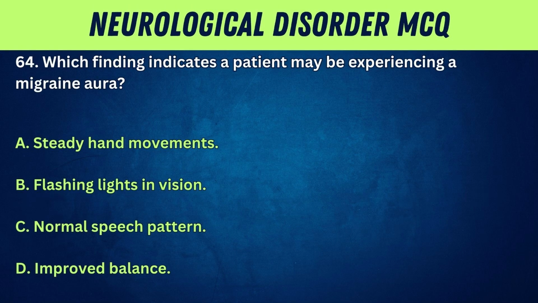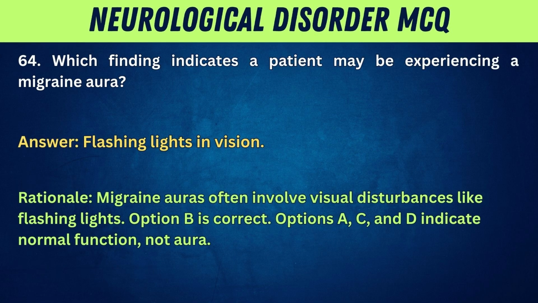64. Which finding indicates a patient may be experiencing a migraine aura? A. Steady hand movements. B. Flashing lights in vision. C. Normal speech pattern. D. Improved balance. Answer: flashing lights in vision.